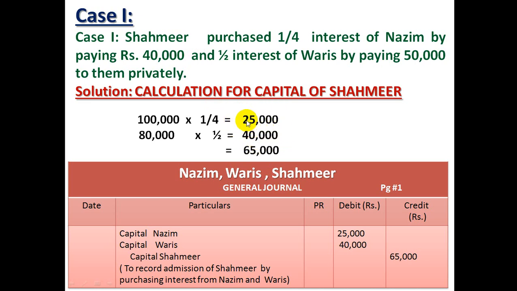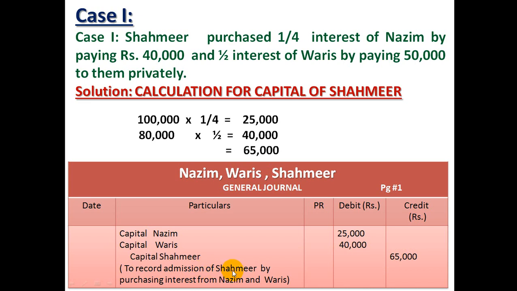Old partners' capitals will be debited by these amounts and Shahmeer, the new partner's capital account, will be credited by this amount. Because they are selling their interest for 25 and 40,000, their capital accounts are decreasing, therefore they will be debited. New partner is coming in the business, his capital account is increasing and his capital account will be credited.